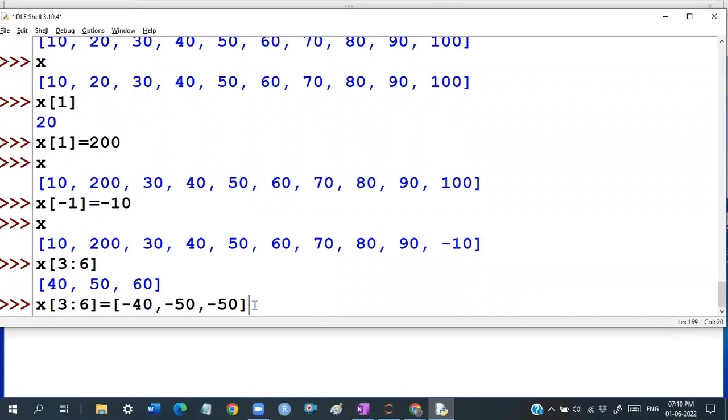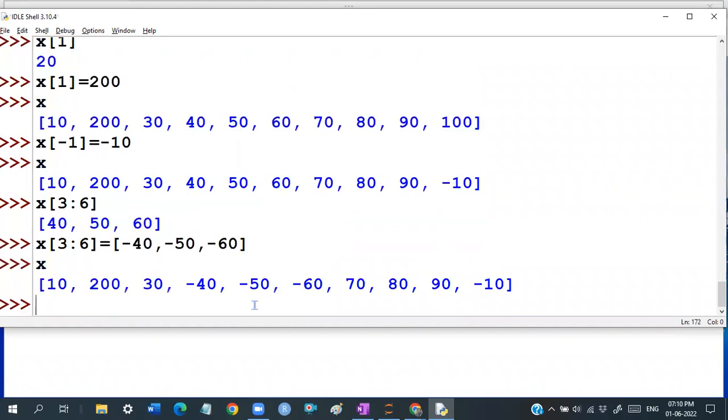So 40, 50, 60 was modified to minus 40, minus 50, and minus 60. It has been modified, guys. So we can get the data as well as set the data. Get and set, two options we can do.